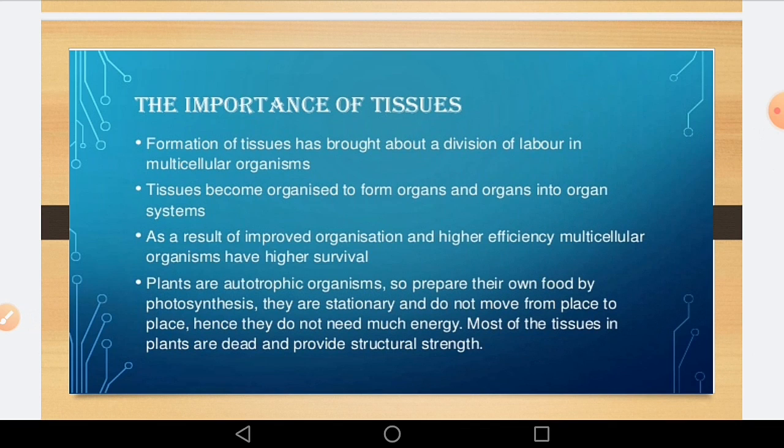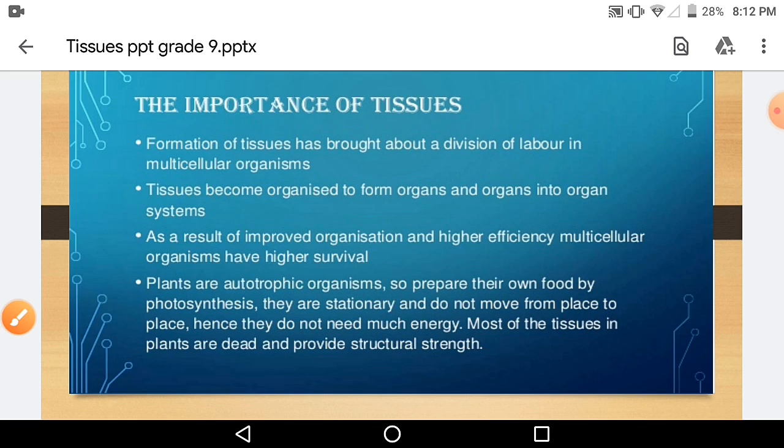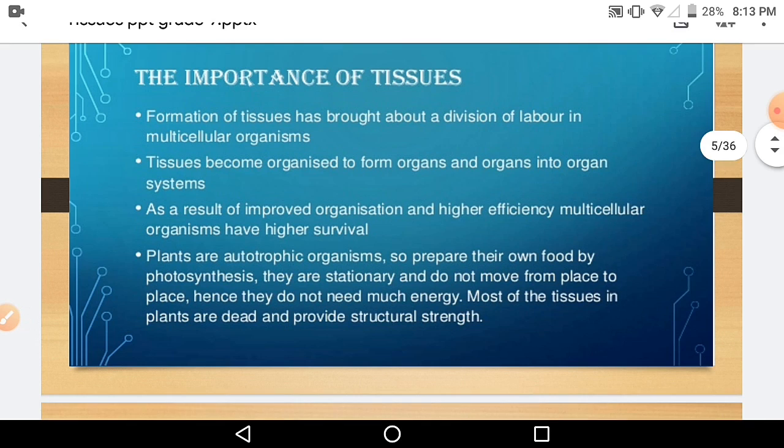Plants are mostly autotrophic organisms. Autotrophic means 'auto', by themselves, so they prepare food by themselves, and they are also stationary. Stationary means they don't move from one place to another. Therefore they require less energy as compared to animals. So most of the tissues in plants are dead, and they provide structural strength to the plants.